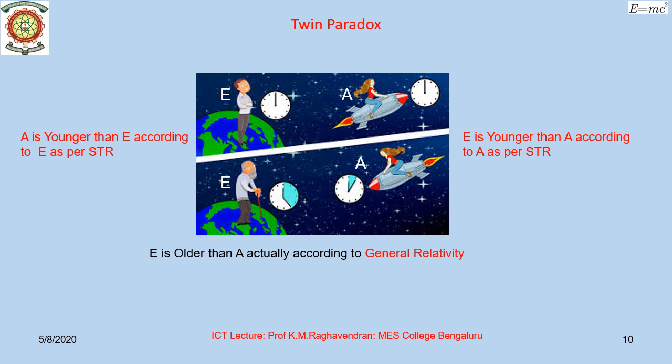She cannot use special relativity and requires a more general theory called general relativity. It turns out that acceleration cannot be distinguished from gravity, and that gravity also slows down clocks. Her clock lost time during the acceleration and deceleration period, and that actually kept her younger. Hence, the earthling E is aged more than the astronaut sibling A. And the paradox is resolved using the general theory of relativity, which is of course beyond the scope of this material. General theory of relativity applies even to accelerating frames of reference.